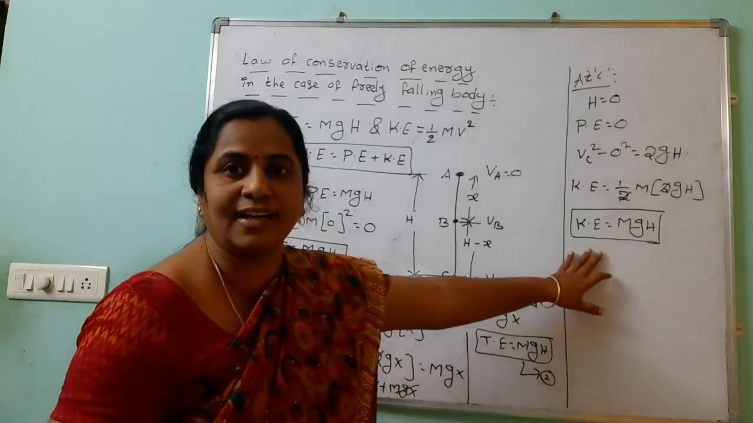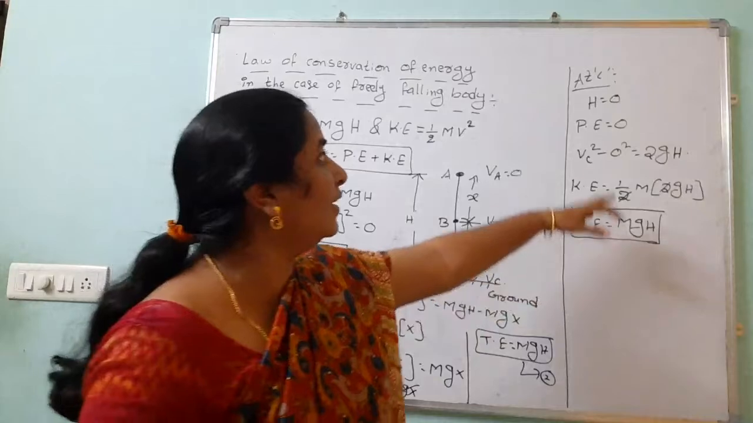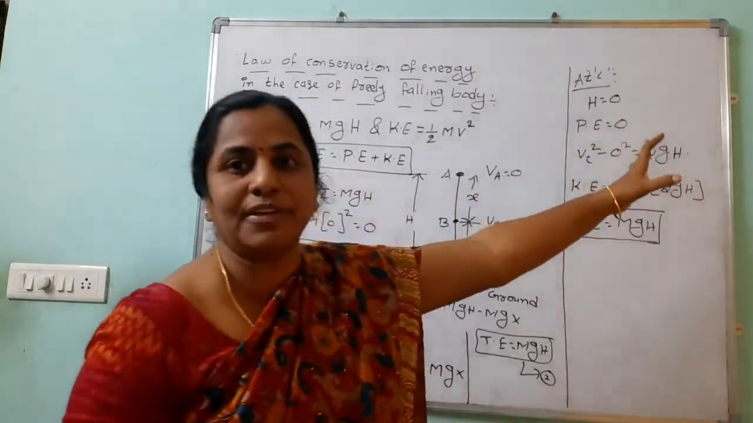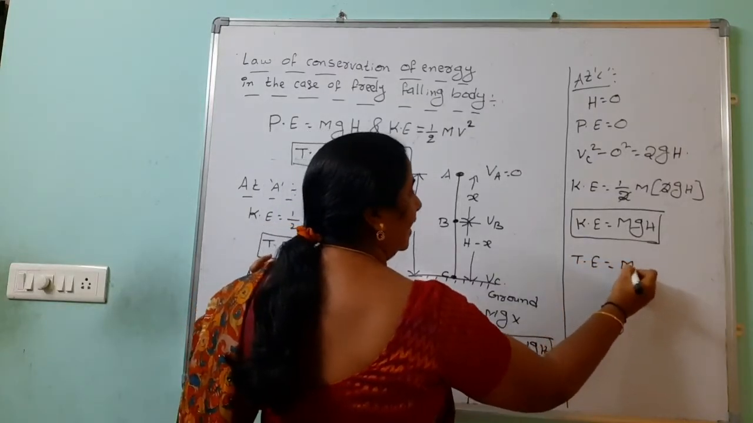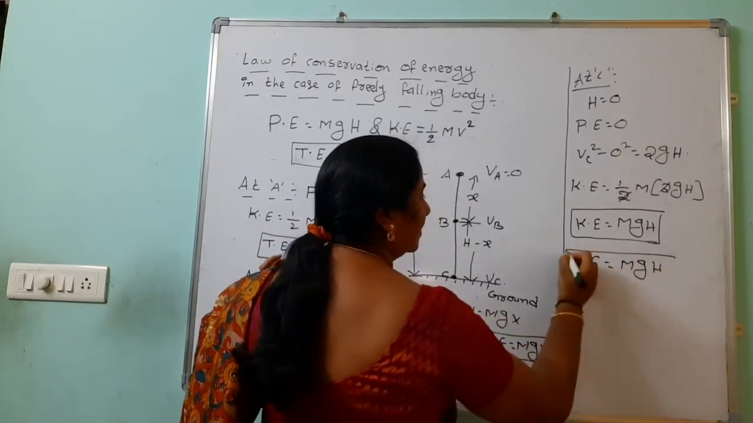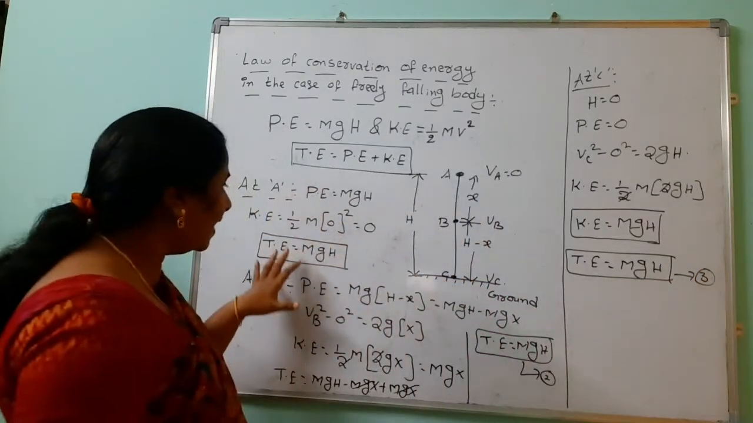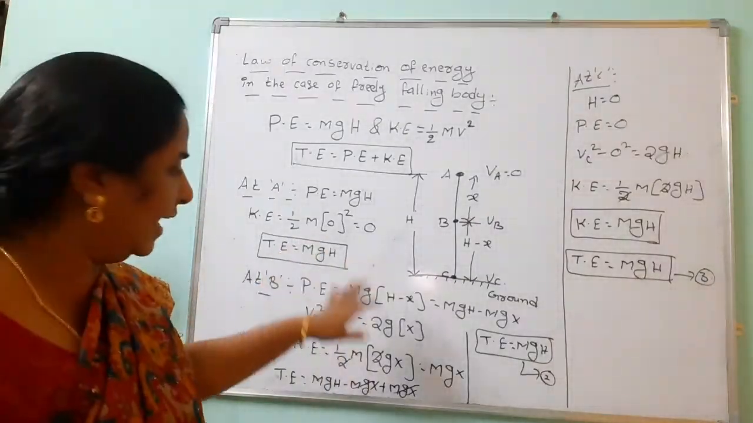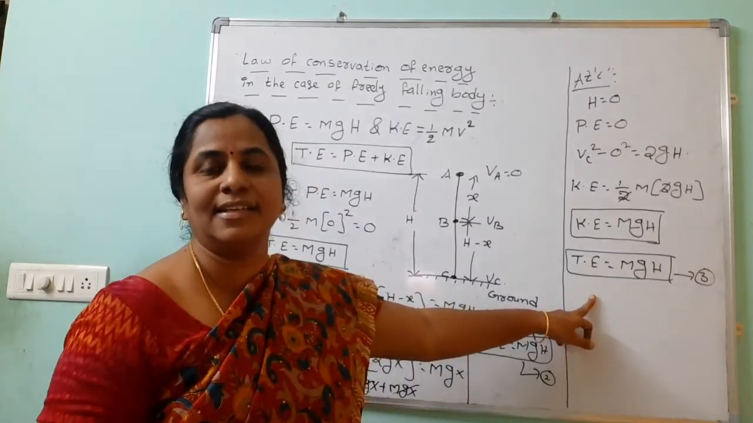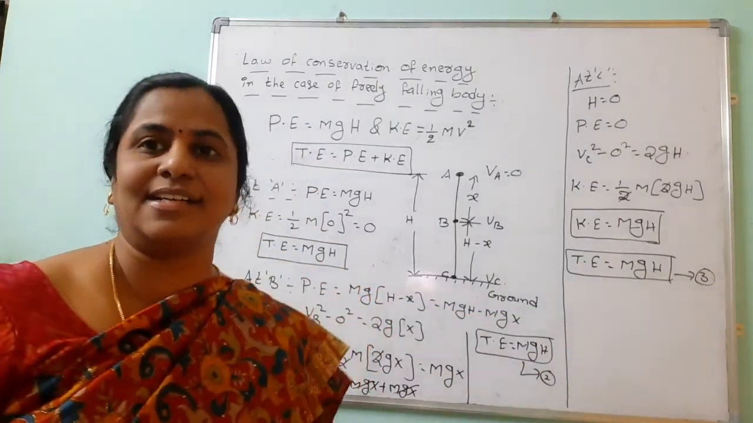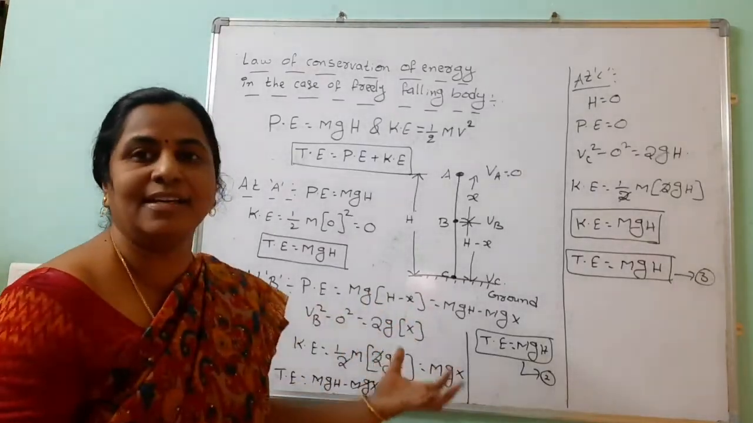From this, what are you understanding? The entire energy is in terms of kinetic energy when it is on the ground. At point C there is no potential energy. Finally, we are getting total energy once again as mgh. From equations 1, 2 and 3, at A the total energy is mgh, at B the total energy is mgh, and at C the total energy is mgh. So total energy is conserved. So in the case of a freely falling body, we proved that energy is conserved.